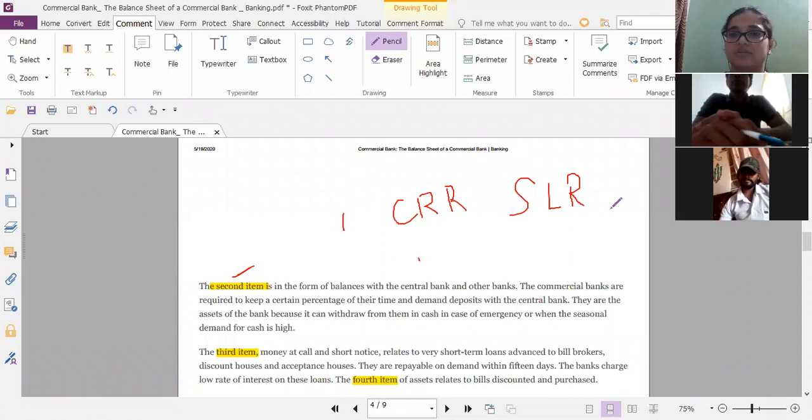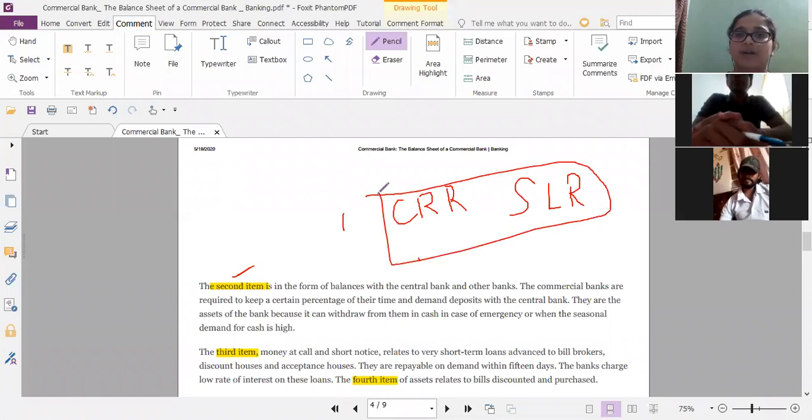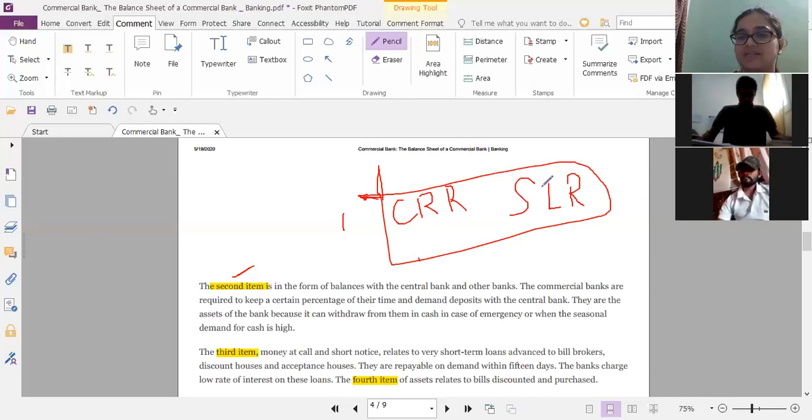Commercial banks are supposed to keep a part of their reserves with the central bank. This is basically for the safety of customers. In case the bank is facing a bank run, that means it is running under loss, even during that time the consumers' money will be safe with the central bank. It will be kept with the central bank, that is RBI, and at least a part of the consumers' money can be paid back to them from here, right?